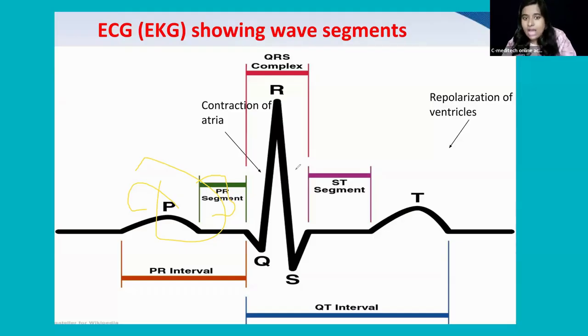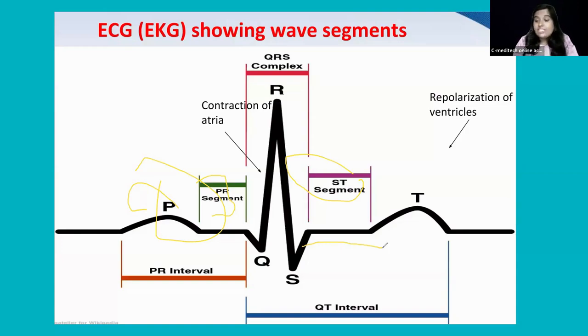And after QRS, there is the ST segment. You can see the ST segment here. What is that? That is the ventricular plateau phase. It is a plateau, a straight line. In which phase was this plateau? Phase 2. Right. So it corresponds to phase 2 of the ventricular action potential. Ventricular action potential means the cells are depolarized, but they are not yet ready to repolarize. So the flat, normal baseline will be there.